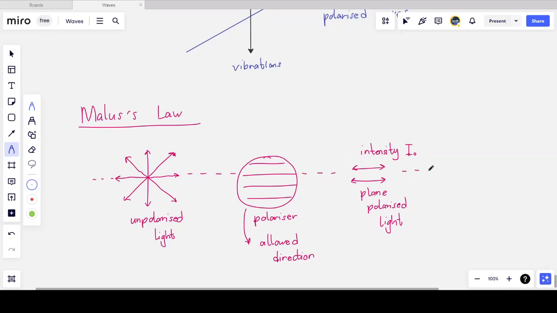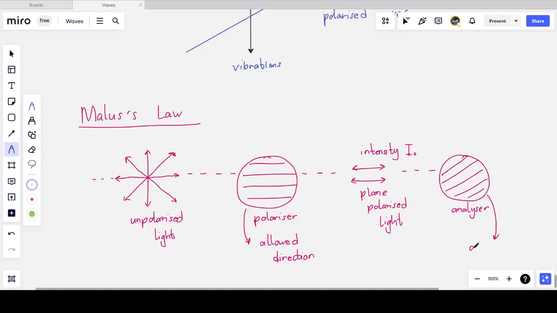This light then continues on its merry way. It passes through another polarizer, which we now call an analyzer, and we align this analyzer at some random angle. So the second polarizer is called an analyzer.